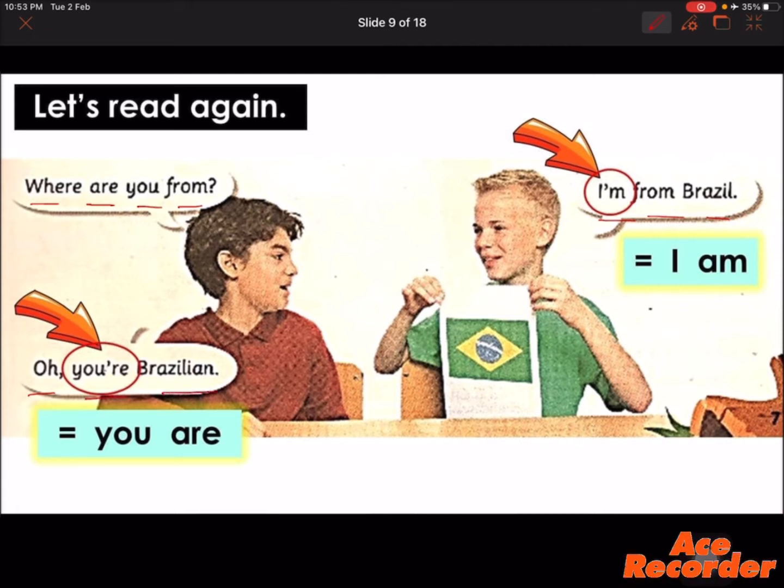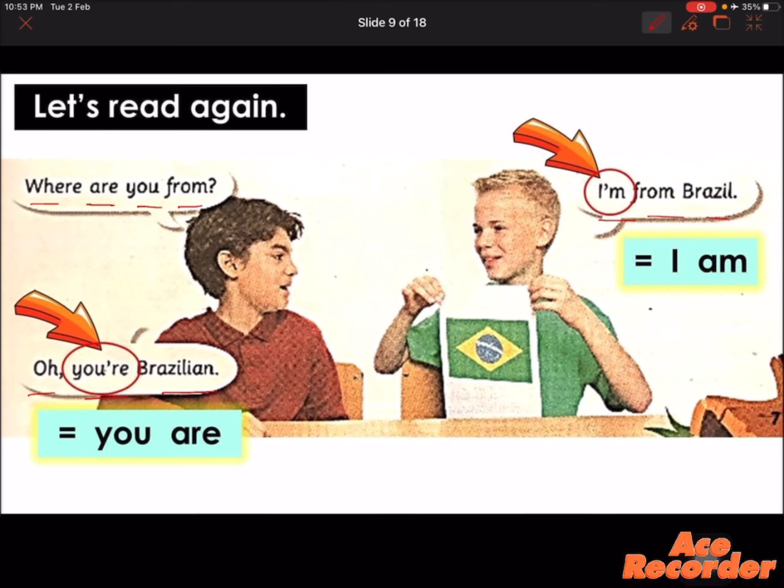So, whenever someone asks, where are you from? We are supposed to answer, I am from. Let's say you're from Malaysia, so you're going to say, I am from Malaysia. So the person who is asking the question will answer, oh, you are Malaysian. Okay? Now, let's look at the circled words.